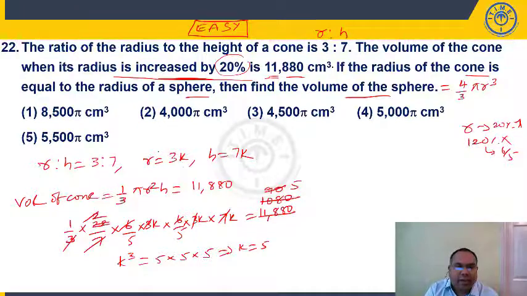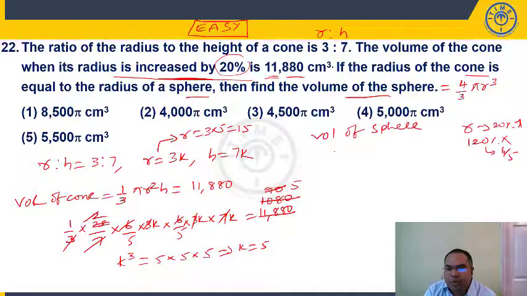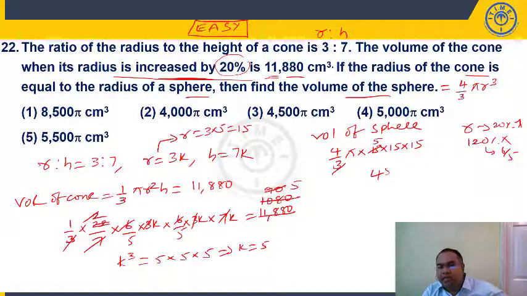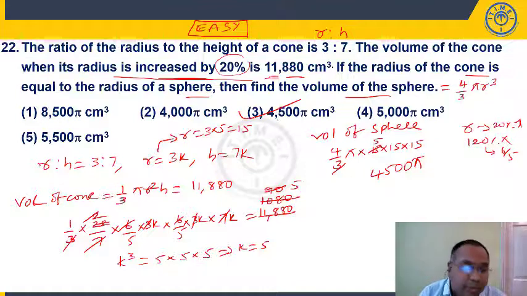If k is equal to 5, what should be my radius? 3 into 5, 15. So what should be my volume of sphere? Volume of sphere is equal to 4 by 3 pi into r cube. R cube is how much? 15 into 15 into 15, because the radius of the cone is equal to the radius of the sphere, and the answer is in pi, so I am not converting this. 3 goes how many times? 5 times. 225 into 20, 4500 pi centimeter cube. It is present in the third option. Question number 22 is present in the third option.